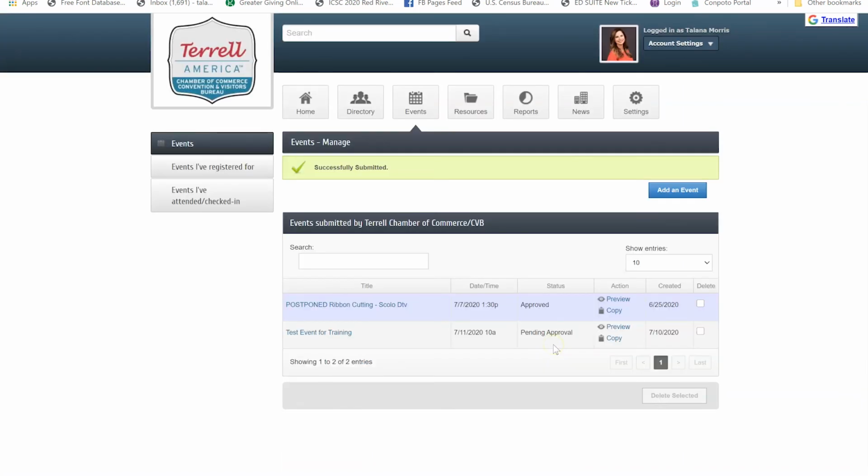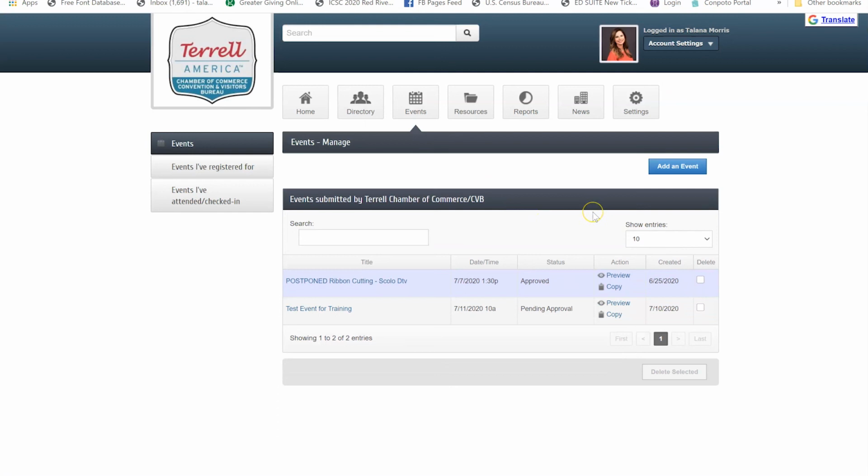When you submit an event for approval, it actually shows up on the back end for us at the Chamber to review. And then we will approve that to go into the calendar. One other great thing about submitting events to our calendar is that they appear automatically in our weekly email newsletter. So we usually include at least about a month's worth of events that are coming up in our weekly email newsletter. So just the name of the event is what will show up, and then that will be a clickable link that someone can view more details.